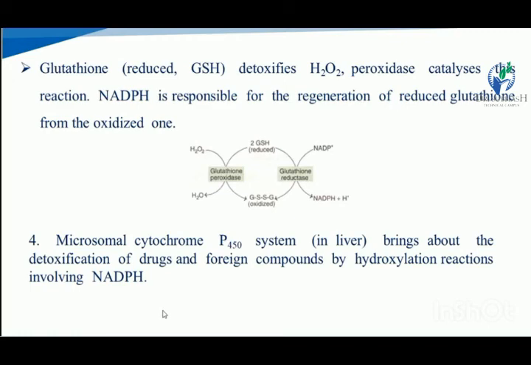The microsomal cytochrome P450 system, especially in the liver, brings about the detoxification of drugs and foreign compounds by hydroxylation reactions involving NADPH.